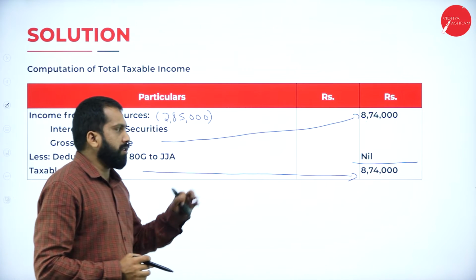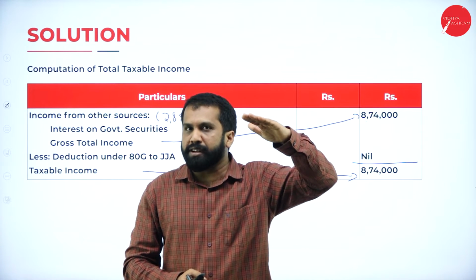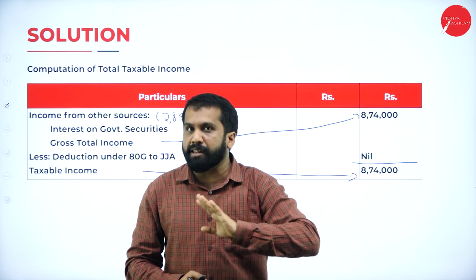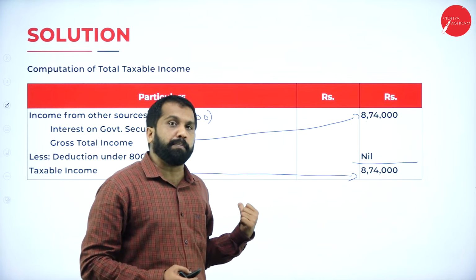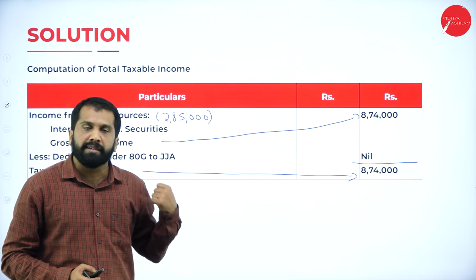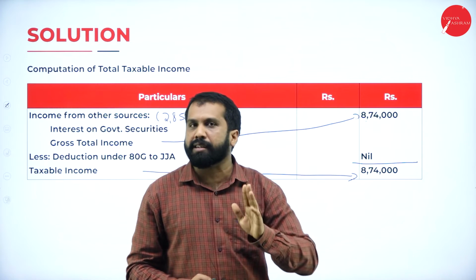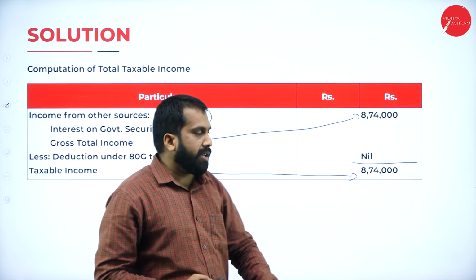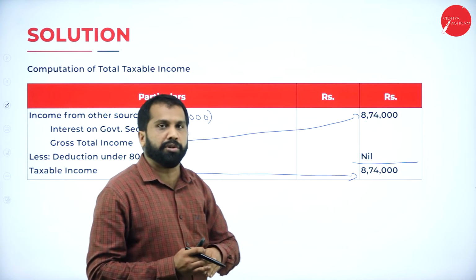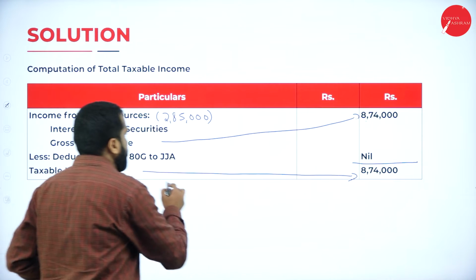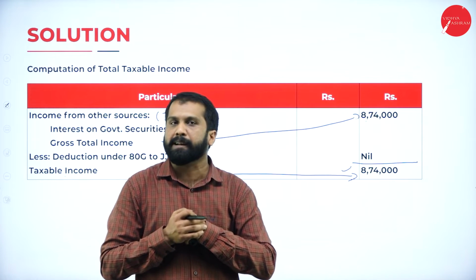Yes. And we are doing a partnership firm. Don't go with a calculation like up to 2,50,000 is nil, above 2,50,000. That calculation will not come. Write 30% tax. Clear? For assessment of a partnership firm, what is the tax slab? Write whatever income you got, on that 30% is your tax. But if you have anything like capital gains and all, you have to do it separately. I'll show you that. Now, what is your taxable income? Taxable income is 8,74,000.